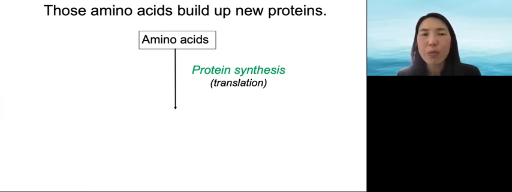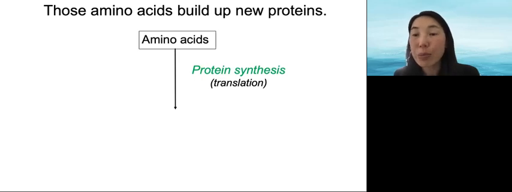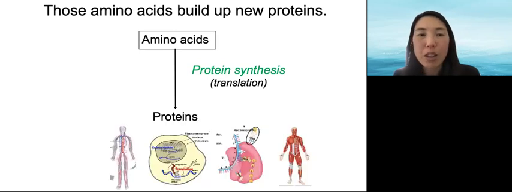We call the process protein synthesis, where you take your DNA instructions and then go through transcription to make mRNA. Then you go through translation to make protein. In translation, the tRNA molecules match to the mRNA and bring in a specific amino acid. They have to have the amino acids which come from the protein you eat. At the end of translation, you make the protein that you need.